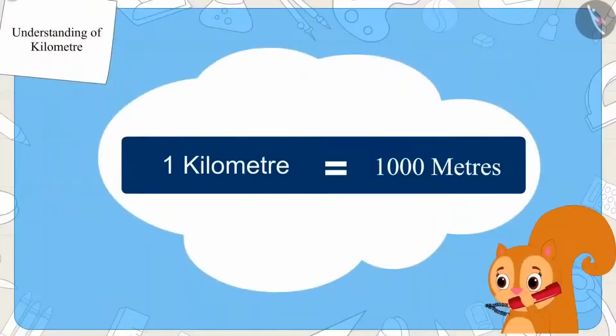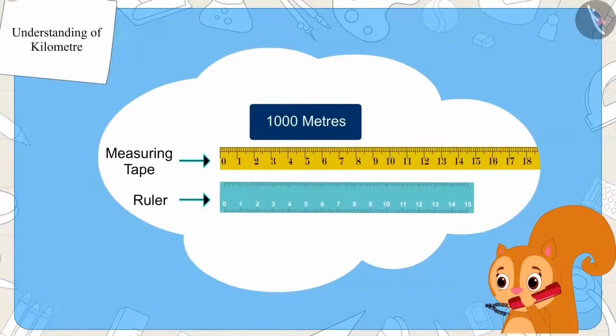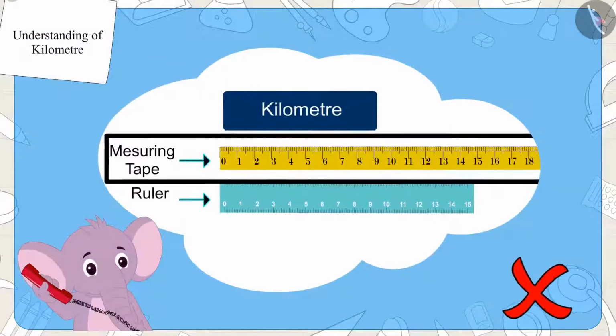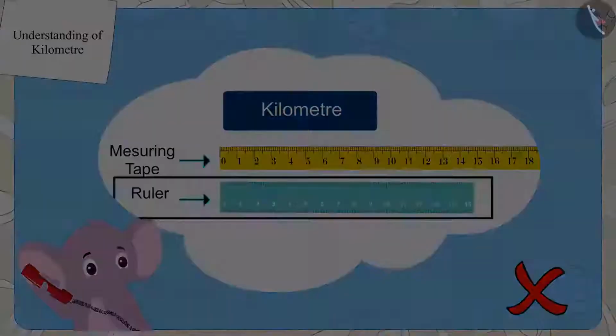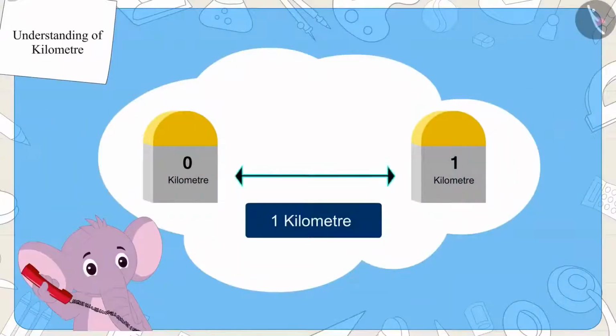Chanda said to Appu, But Appu, if 1 kilometer is equal to 1000 meters, then we will not be able to measure it with a measuring tape or a ruler. So how can we measure the distance between 2 places? You cannot measure a kilometer with a measuring tape or a ruler. Special resources are used for this, okay? You can only find the distance between 2 places by the distances written on the signs on the road.